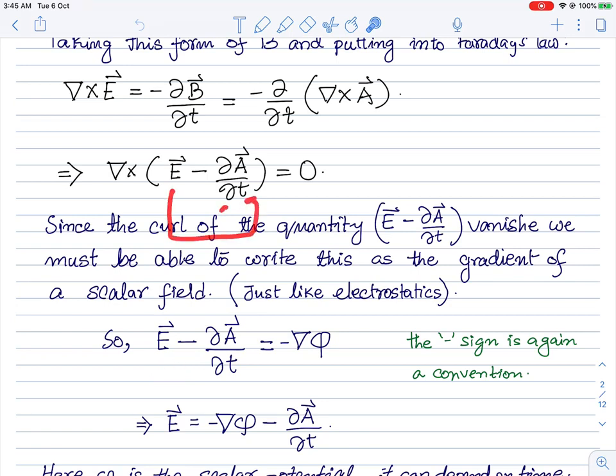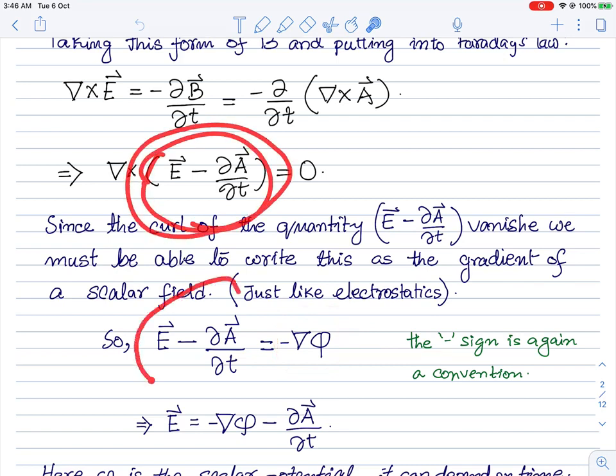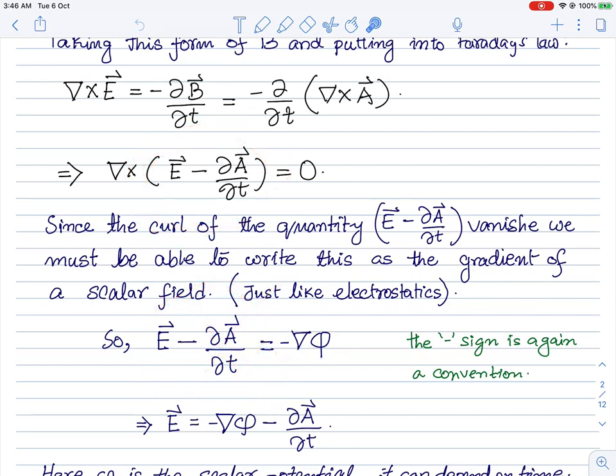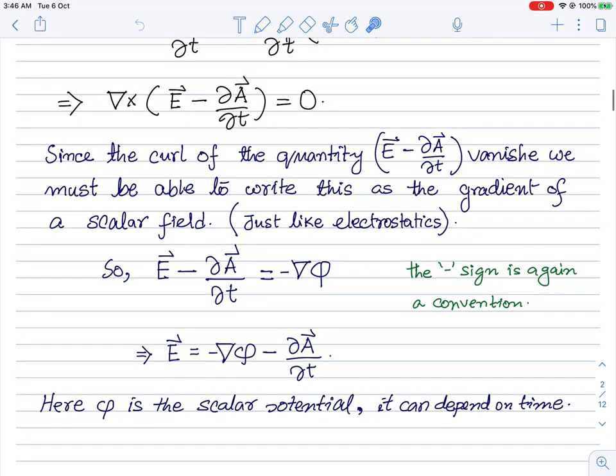Notice earlier the electric field was just curl free, so you could write the electric field as a gradient of a scalar field. But now it's this combination of the electric field plus del t of the vector potential that is curl free, and therefore it is this whole combination that I can write as the gradient of a scalar field. Again, the minus sign is a convention kept so that it matches the convention in electrostatics. If nothing is time dependent, this term just drops out and we have the electrostatic case. It is as simple as that.